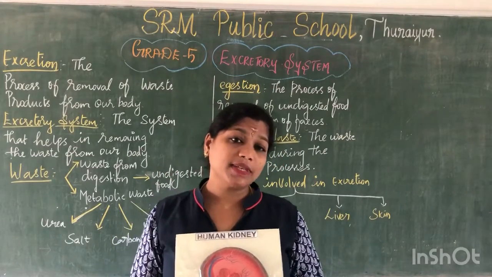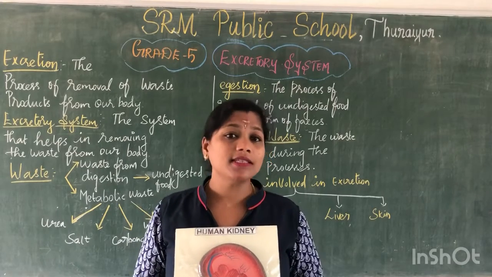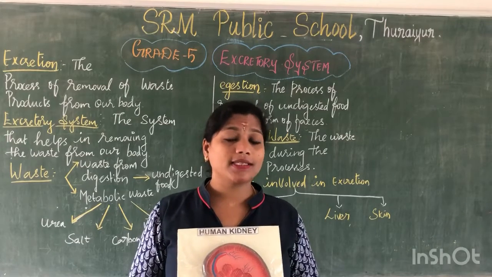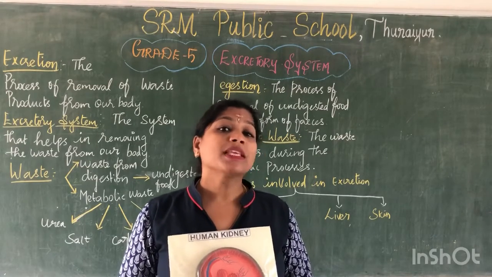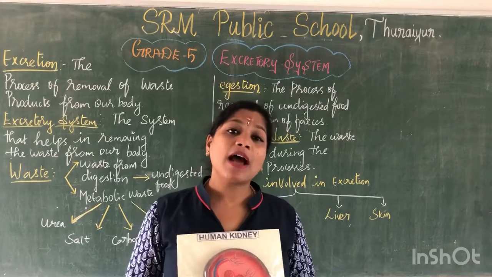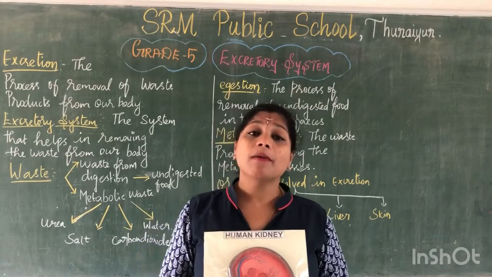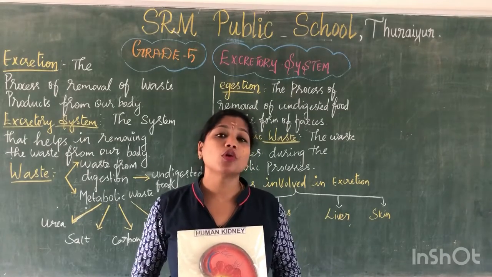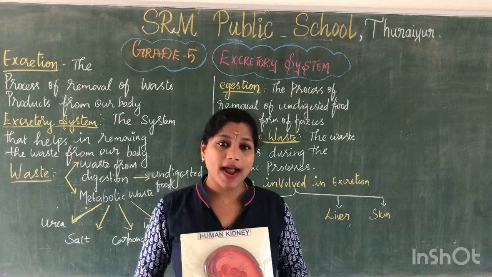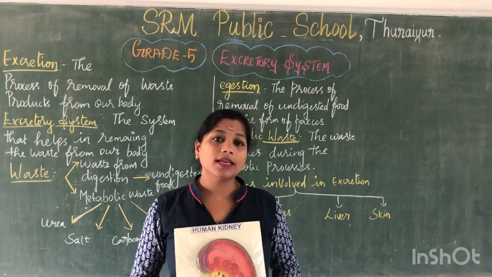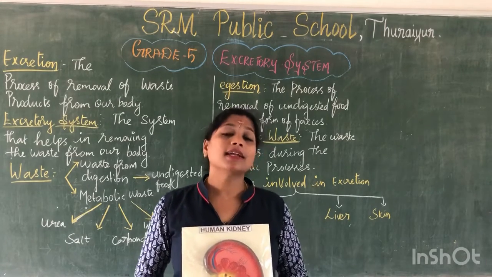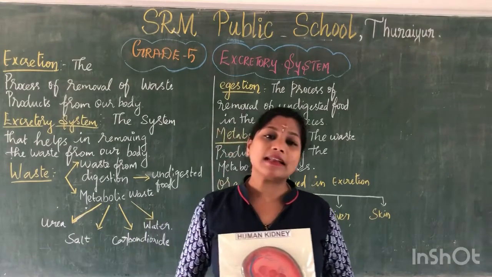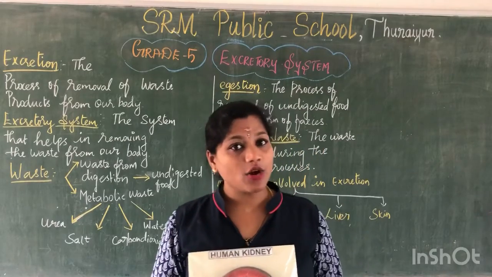Our urinary system consists of a pair of bean-shaped kidneys, and a pair of ureters, tube-like structures which connect the kidneys with the bladder. We have a hollow sac-like bag, the urinary bladder. The function of the urinary bladder is to store the urine. Once your bladder is full, the urine is released through the tube called the urethra. You also have a renal artery and a renal vein.